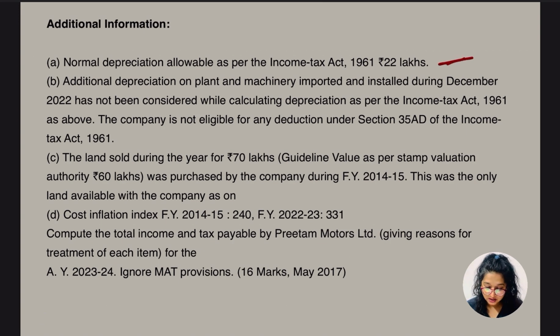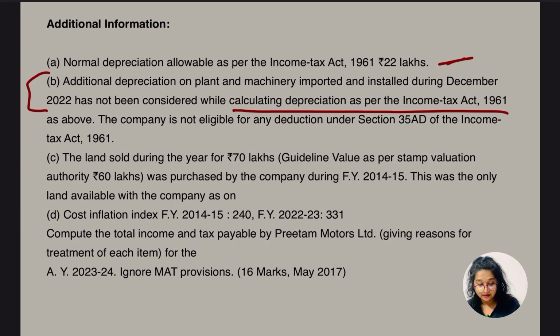Normal depreciation is given, and additional depreciation on plant and machinery which is imported and installed during December has not been considered. So definitely we are going to take the additional depreciation, right? While calculating the depreciation as per Income Tax Act 1961 as above, the company is not eligible for any deduction under section 35AD.